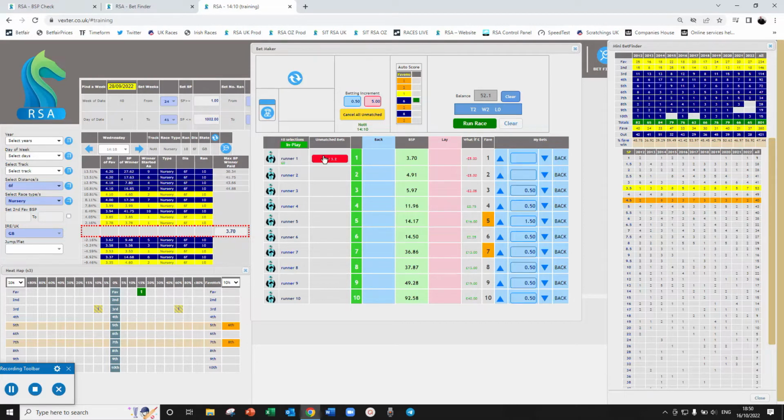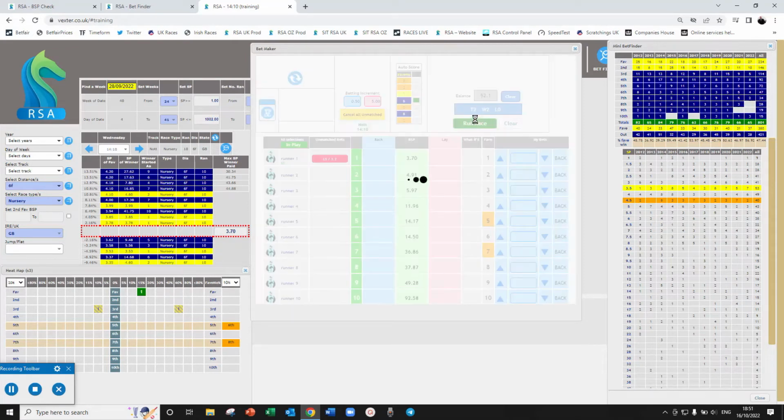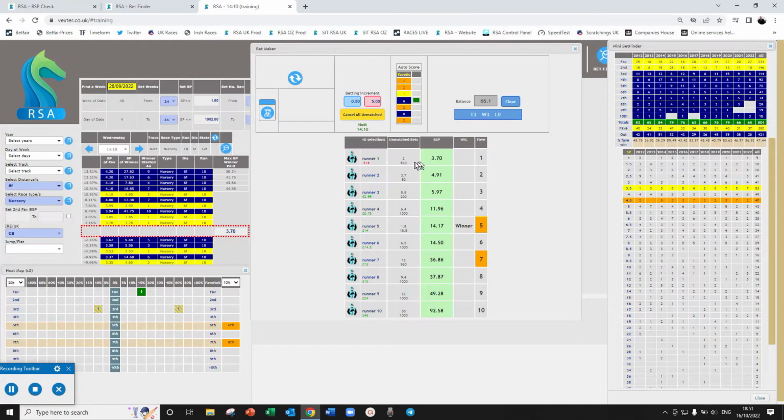And with my £5 lay, if it gets taken, I'll lose nothing on those. Oh, 6. 6 was in there, 1 at 5. 7's in there. I think I'll take that $1 off there and put 50p in there. Okay, so let's run that race and hope it gets to 320, the favourite. Yep, it got down to 2s.